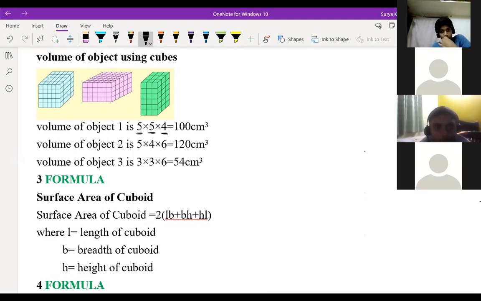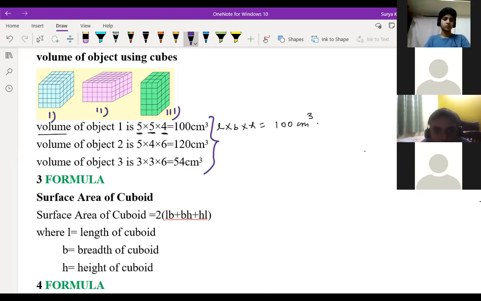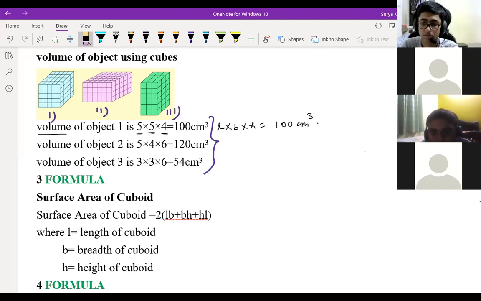So they have multiplied length into breadth into height and are getting 100 centimeter cube, because volume is three-dimensional, so cube units only will come, either meter cube or centimeter cube. So this first part is clear, children. The first three lines are clear for volume. Is it clear to everyone?